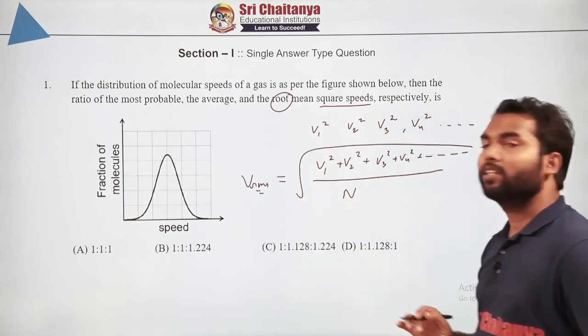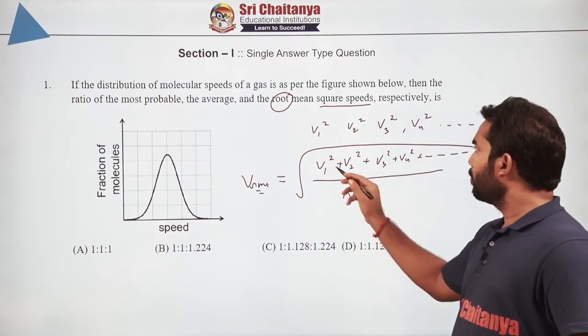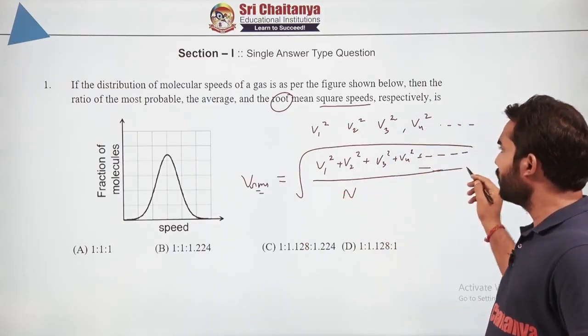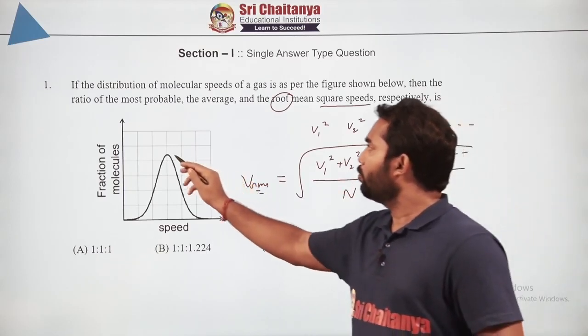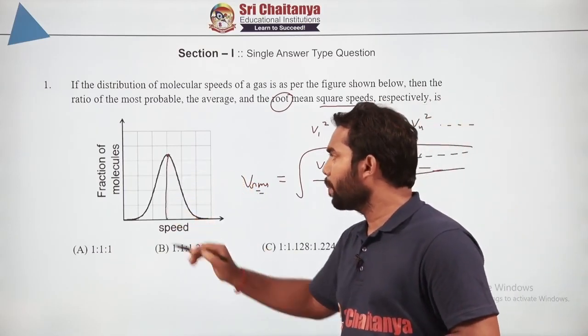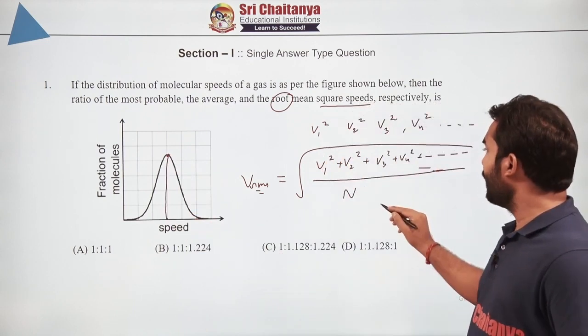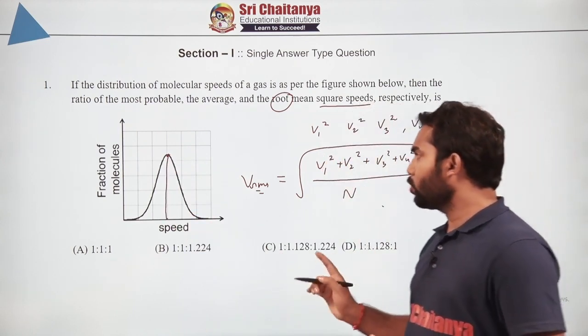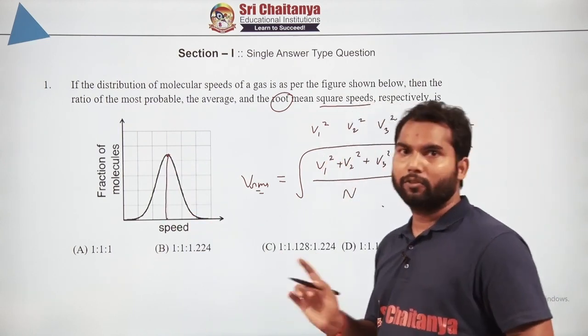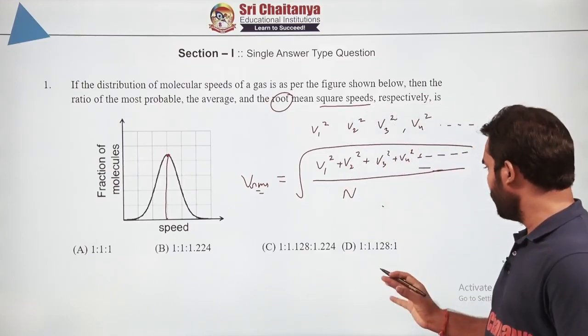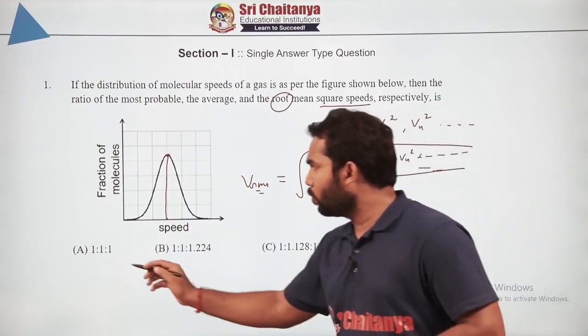Now will it be the same? So obviously the answer is no, because when you add the square of these values, it will never be the same as V, and it will never be the same as the average speed. So the first two quantities will be the same and the third one will not be the same. If you try to check that, you just go through the checking.